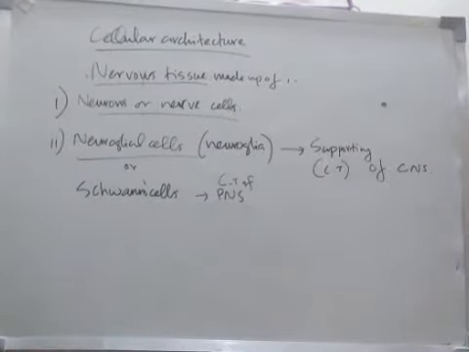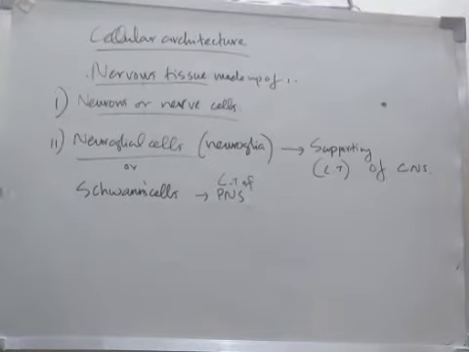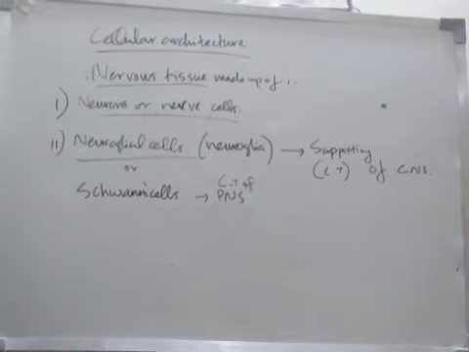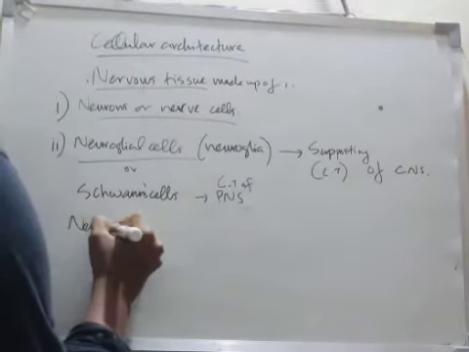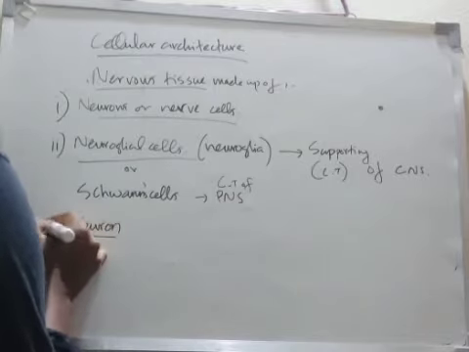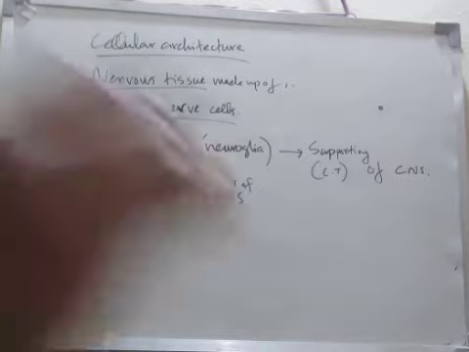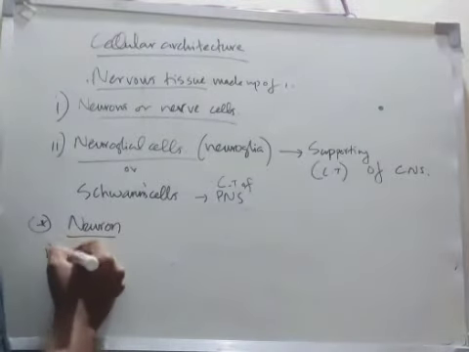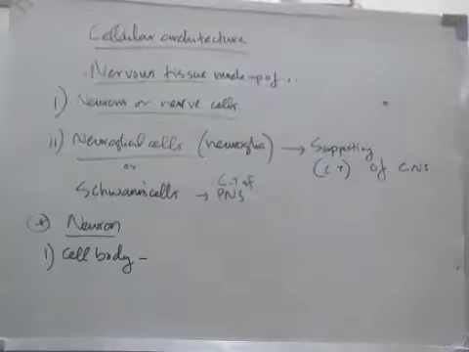Let's discuss the neuron. Neuron is a nerve cell. Each neuron is made up of the following. Each nerve cell contains first a cell body. What is the cell body?